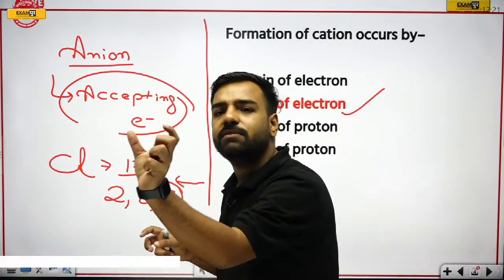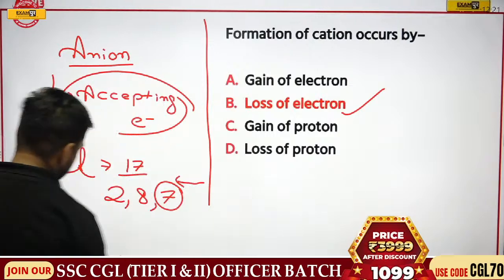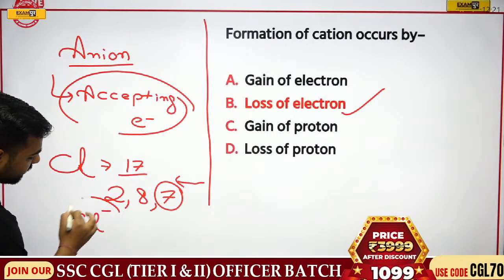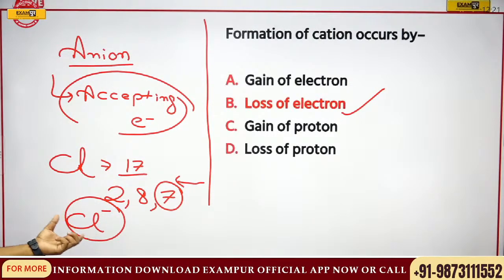When an electron comes, it gives you the negative charge. So here I'll write Cl minus, and this is actually your anion.